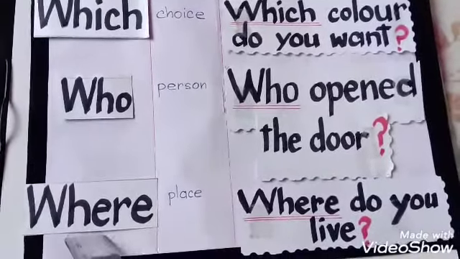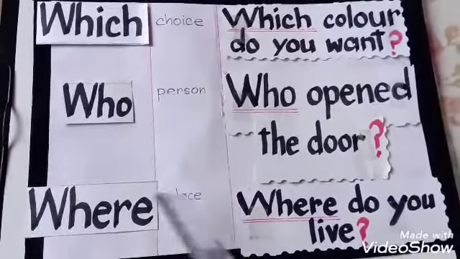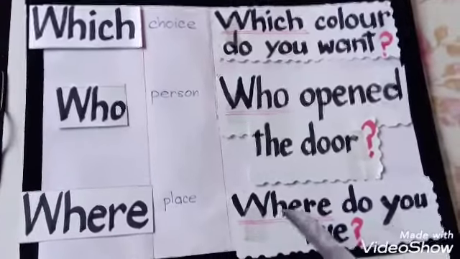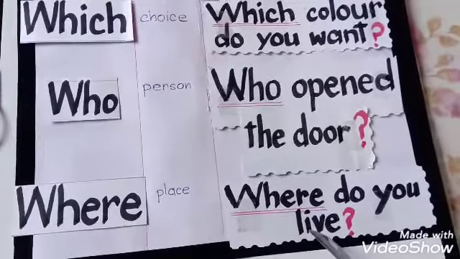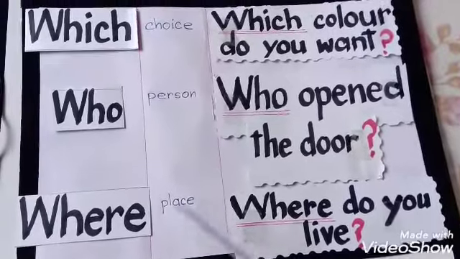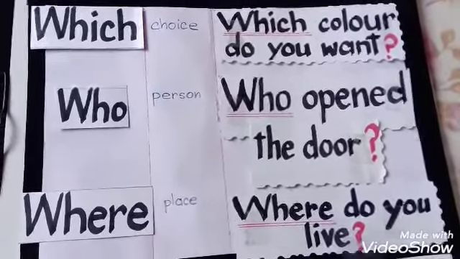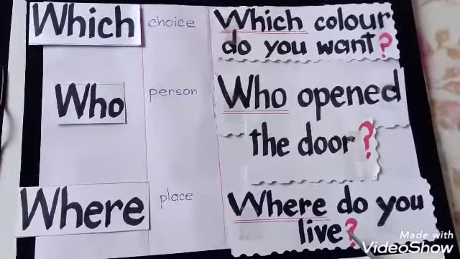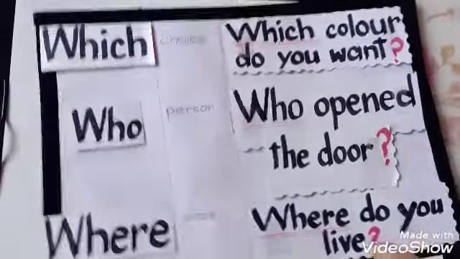We come to the next one, that is where. Where talks about place. Where do you live? Talking about place, either house or you stay in any other place. So where do you live? So where is a question and we add a question mark.